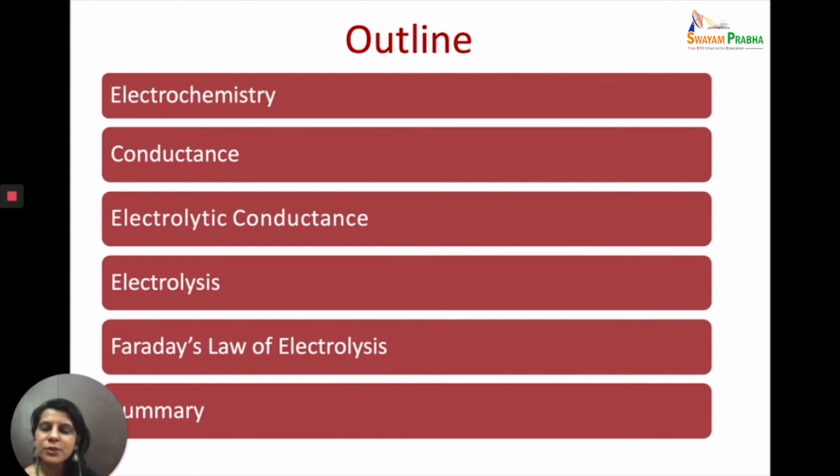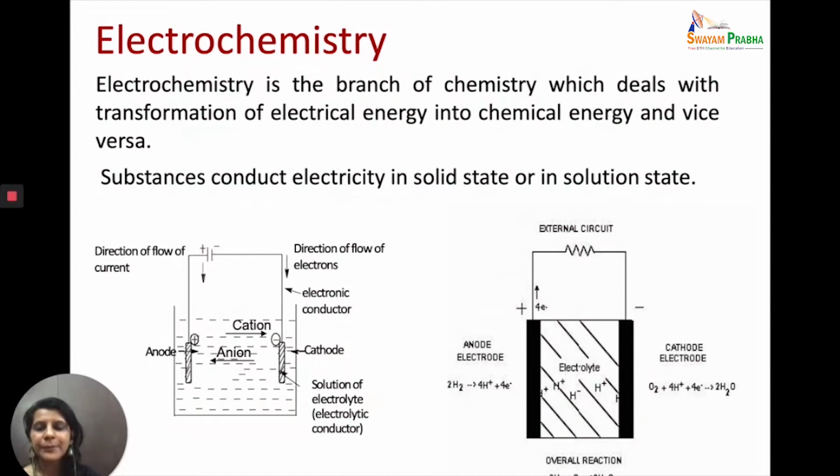Today we are starting with a topic called conductance. And within conductance, we look at the relationship between electrical energy and chemical energy. So the first topic that we'll study is an introduction to electrochemistry, then a look at conductance and electrolytic conductance, followed by a look at electrolysis and Faraday's laws of electrolysis. So let's start with the topic.